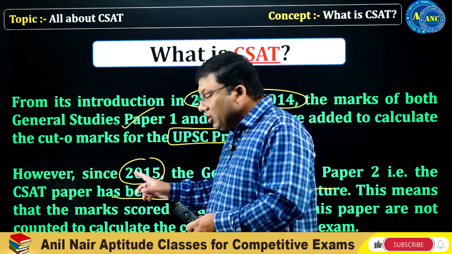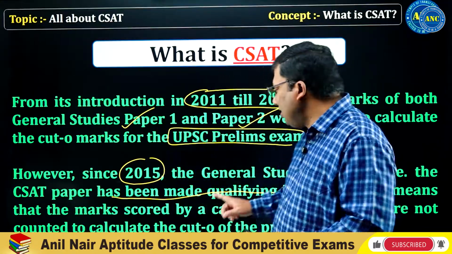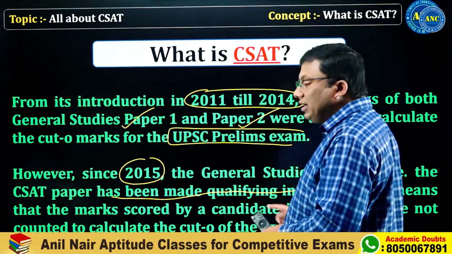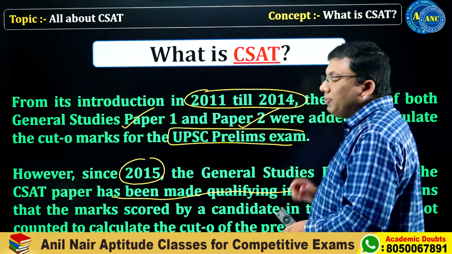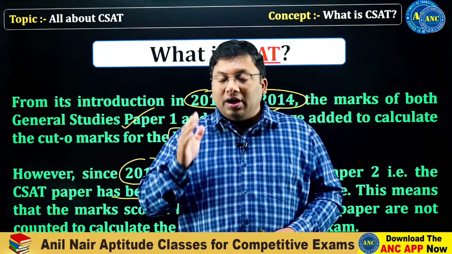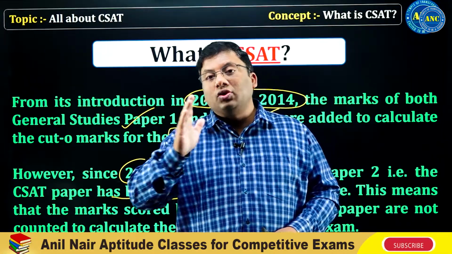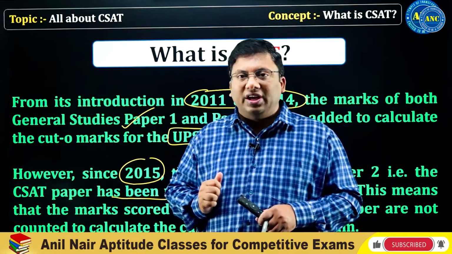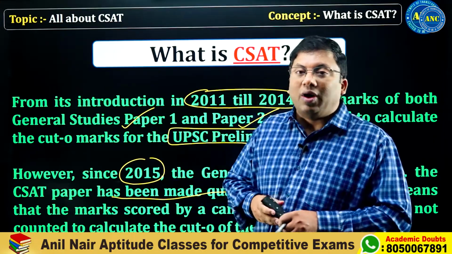So General Studies Paper 2, CSAT, became qualifying in nature from 2015 onwards. That means marks scored by a candidate in CSAT will not be counted to calculate the cutoff of the prelims examination. Till 2014, the cutoff of the preliminary examination was calculated by taking into consideration Paper 1 and Paper 2, but from 2015 onwards only Paper 1 is considered, and Paper 2 is qualifying in nature.